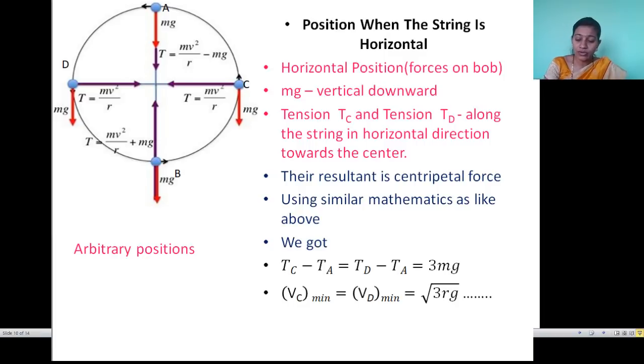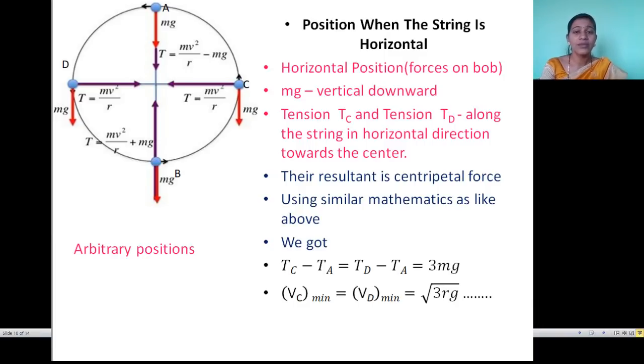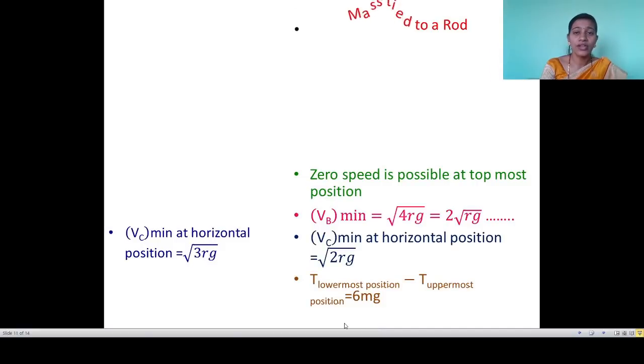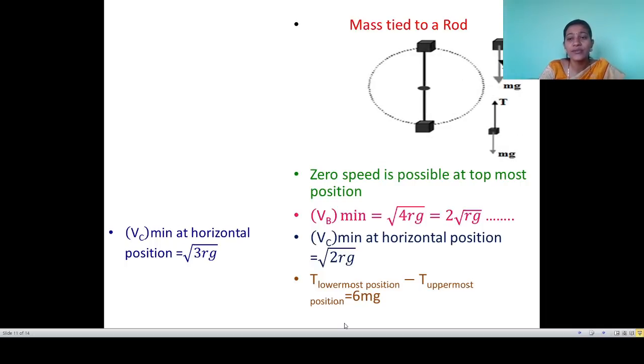Okay, now let me move toward the next type, in which the mass is tied to a rod. Already we saw the mass tied to a string. Now here we are not going to find out the expressions. Here we are only going to see some steps for the mass tied to the rod. First of all we should know the diagram. So I am waiting for the diagram. See there, the mass tied to a rod. First we learned mass tied to a string. So in that diagram you can understand how the rod is there when it is revolving.